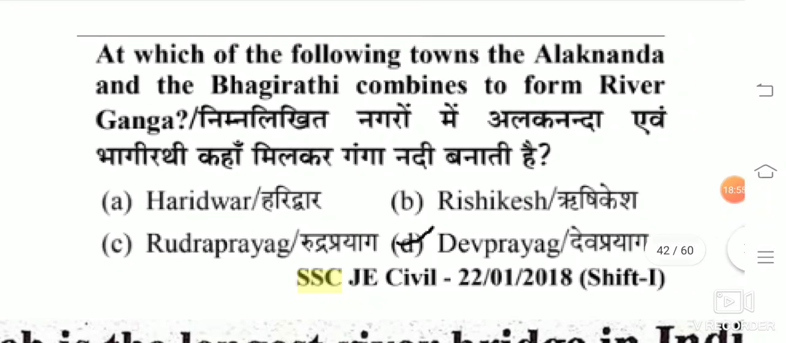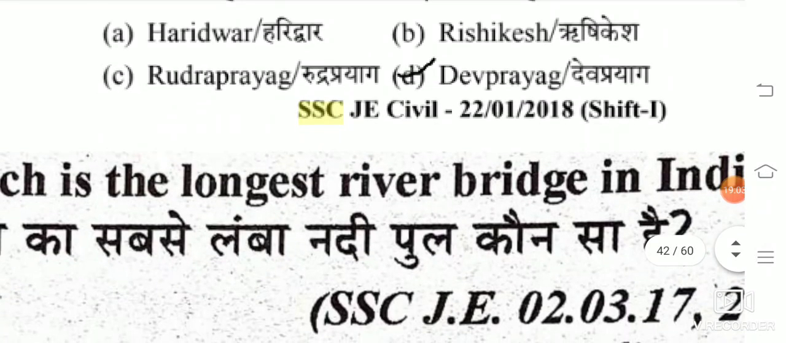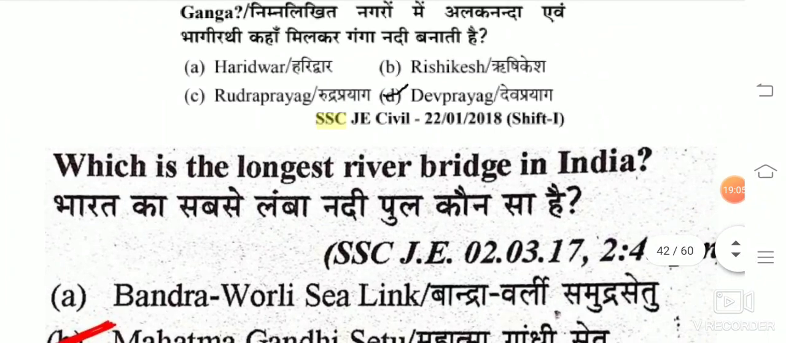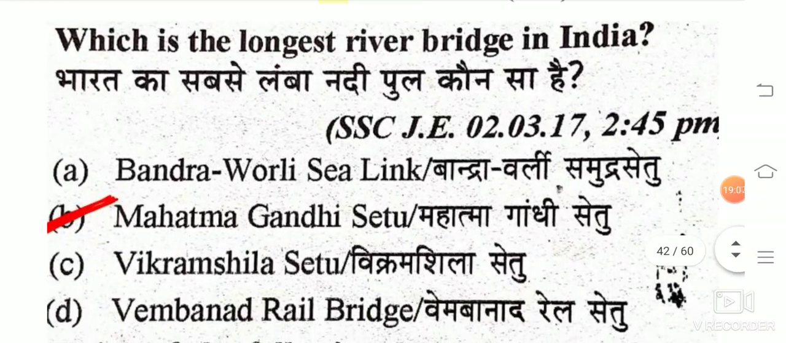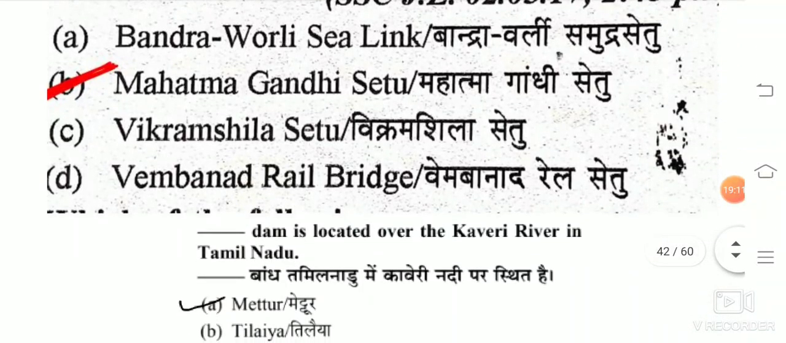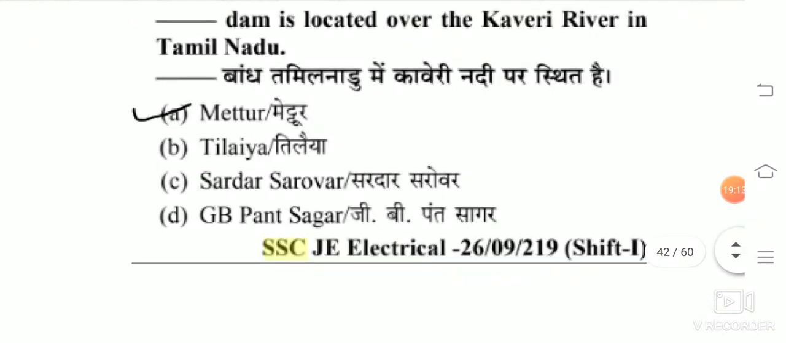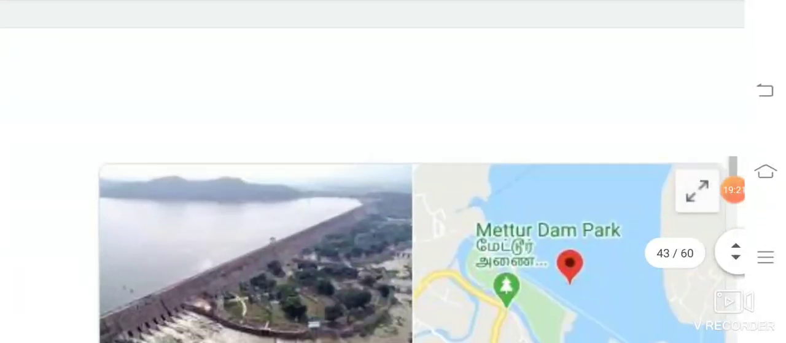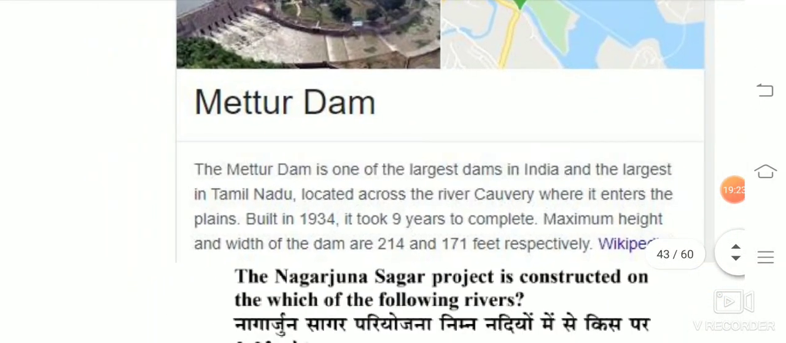At which of the following towns do the Alaknanda and the Bhagirathi combine to form the river Ganga? The answer is Dev Prayag. Which is the longest river bridge in India? Mahatma Gandhi Setu. Dash Dam is located over the Kaveri river in Tamil Nadu. So Mettur Dam is there. This is Mettur Dam.